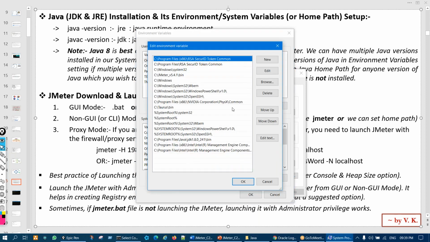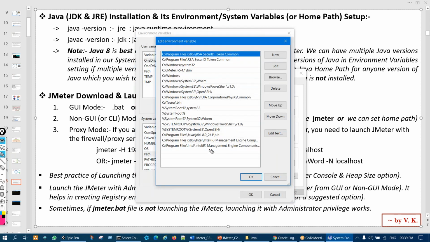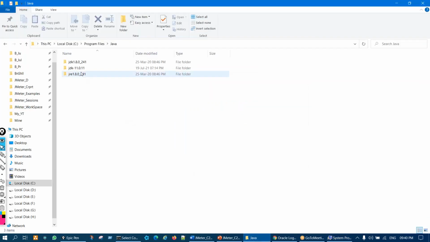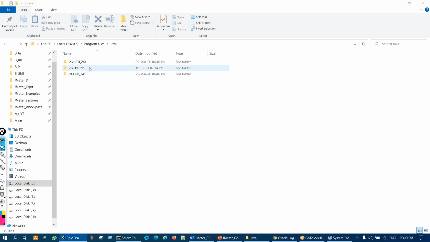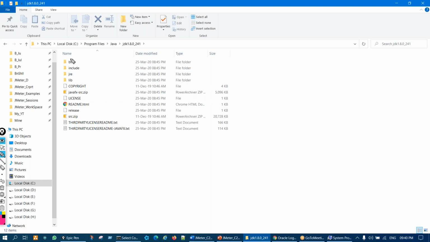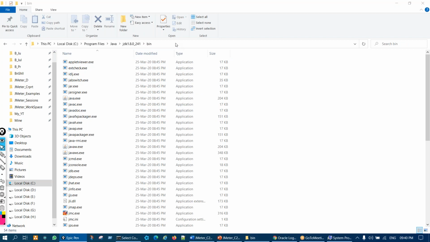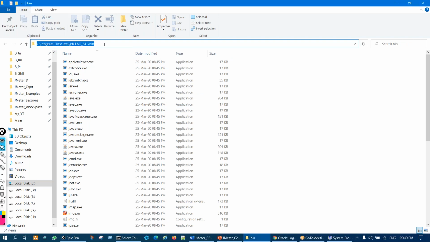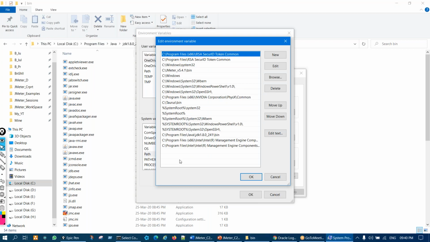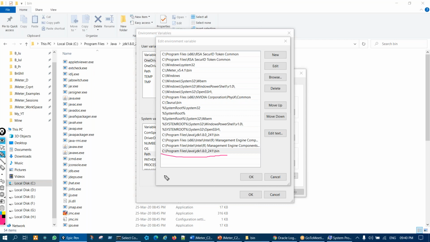Once you click on edit, one new window will come. Here you have to give the information about that Java. So let us say I have the JDK. Open JDK and inside that JDK you'll find bin, open bin, and then select this whole path, copy it with Ctrl+C and put it here. Very simple. Okay. I have already done it here, so I will not do it two times, but this is how you have to do it, and then you have to click on OK.